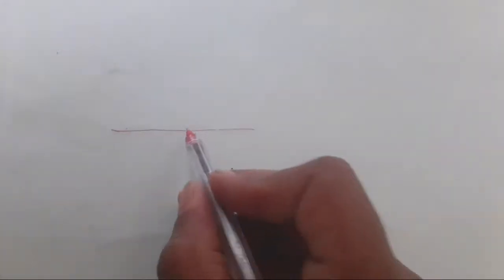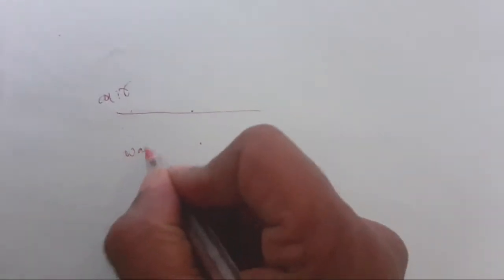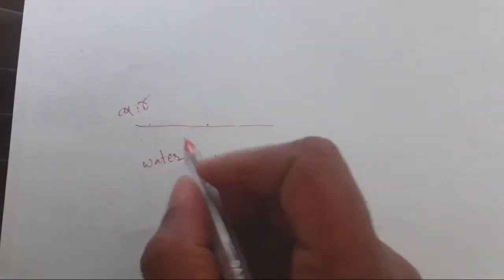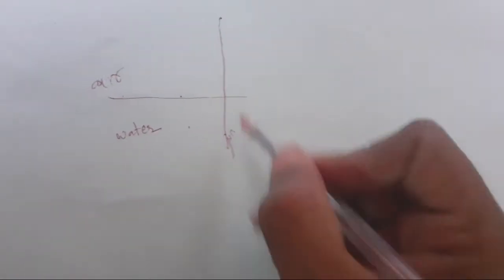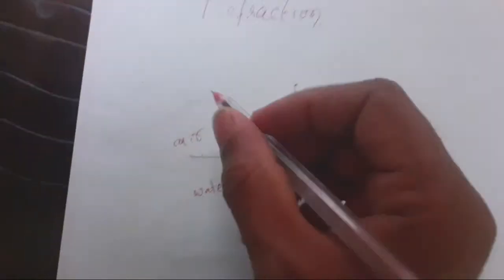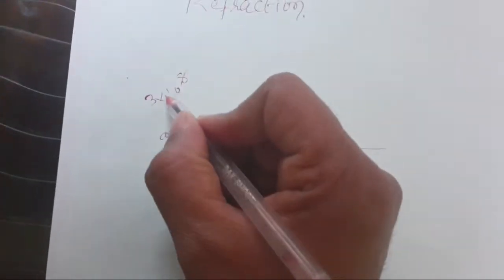Suppose the light is here; this is one medium, this is another medium. This is the air, and this is a somewhat denser medium, which we have taken as water. Okay, you know very well, the velocity of light in the air is 3 into 10 to the power of 8 meter per second only. 3 into 10 to the power of 8 meter per second only.